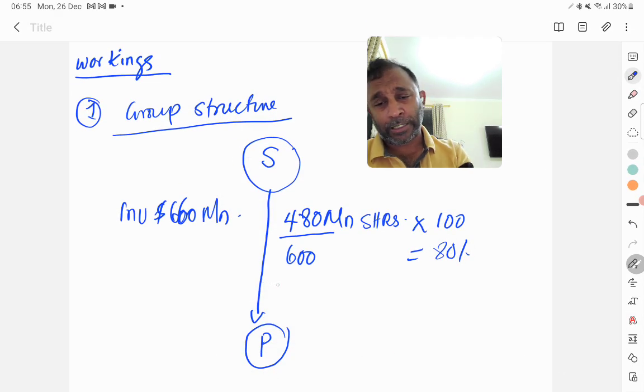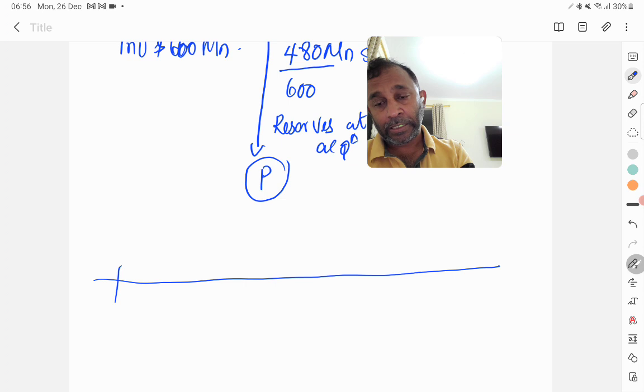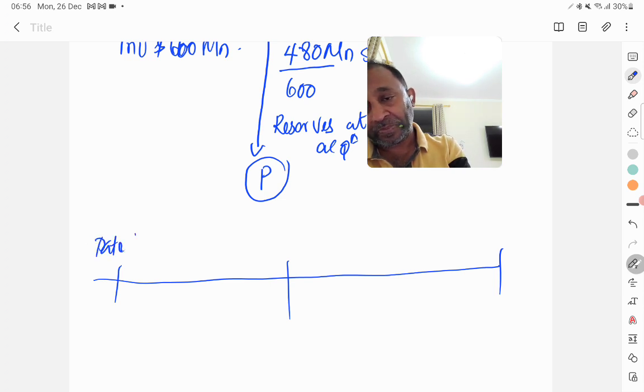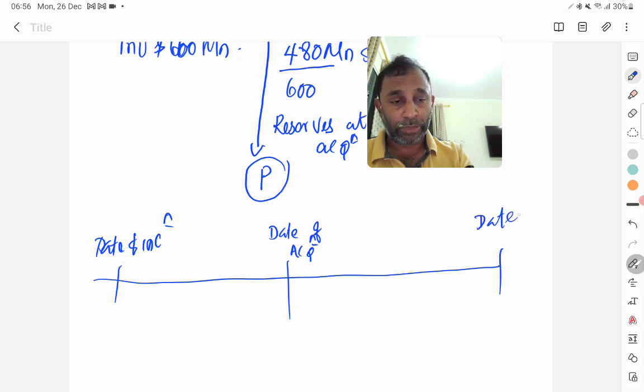And they also say reserves at the date of acquisition. Actually we need to figure out the time line for the subsidiary. This is the date of incorporation, this is the date of acquisition, and then this one is the date of the financial statements, or date of balance sheet.